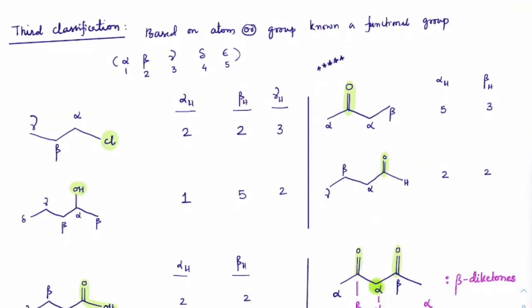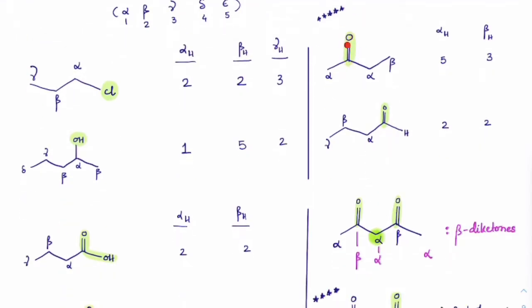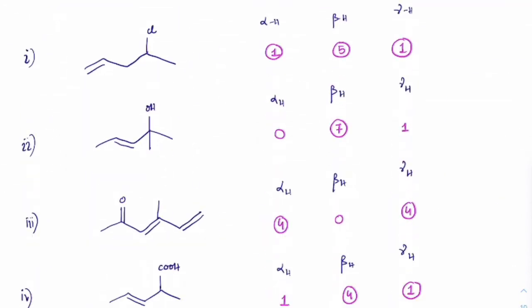The third classification was on the basis of terminology such as alpha, beta, gamma, delta and so on. Especially this is used when you have functional groups, where hydrogen becomes important on the adjacent carbons. Like this is alpha carbon, beta carbon, gamma carbon and so on. For carbonyl groups, the carbon containing the double bond itself is a functional group, so the adjacent carbon will become alpha. Okay. So this was the third classification.